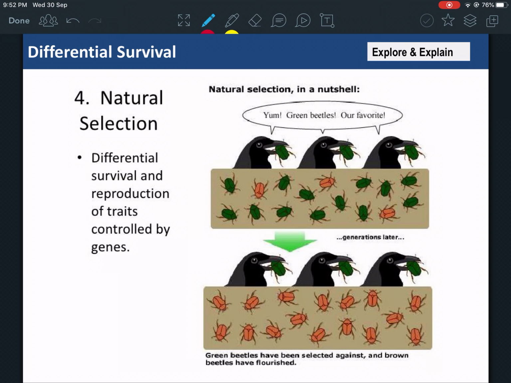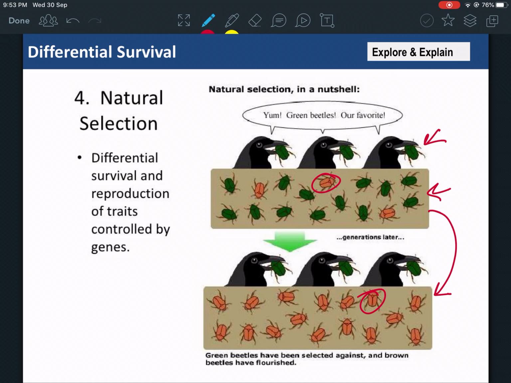These crows eat beetles, and they like the taste of the green beetles. If you see here in this generation, there are a lot of green beetles, but they ate all the green beetles, and what was left was the orange ones. A generation later, there were no more green beetles because they kept eating them, and they left the orange beetles.